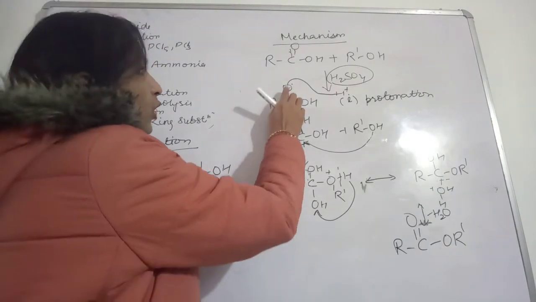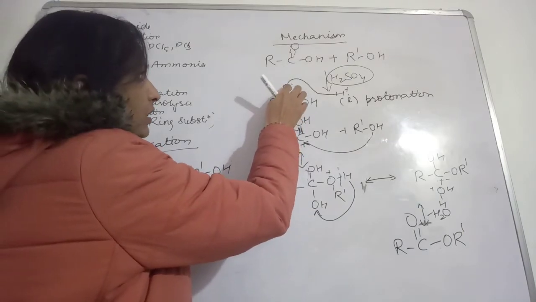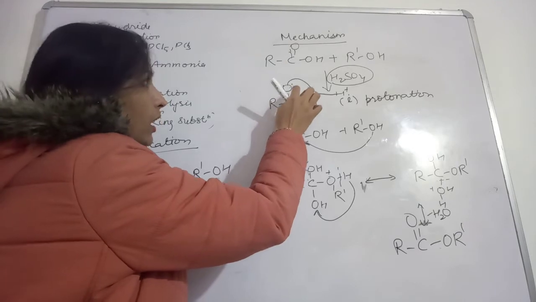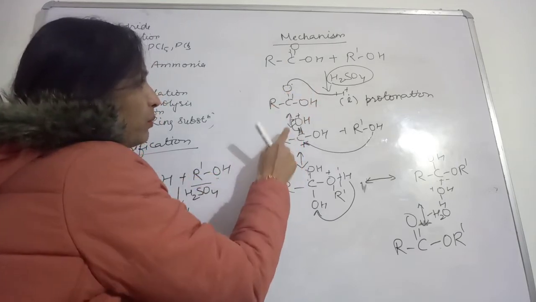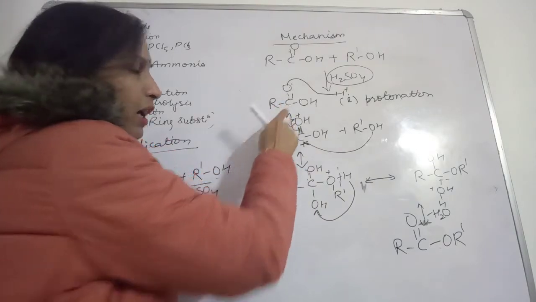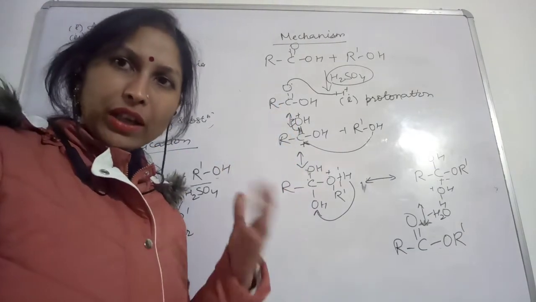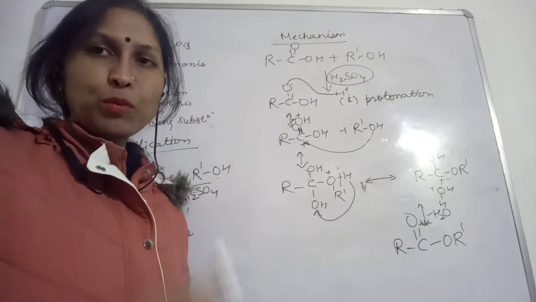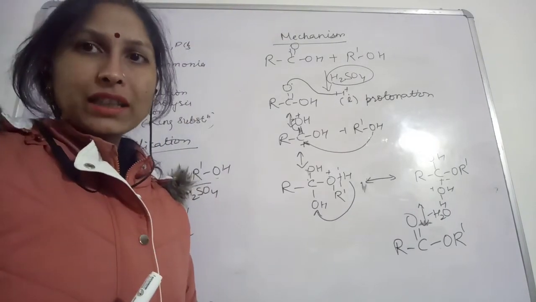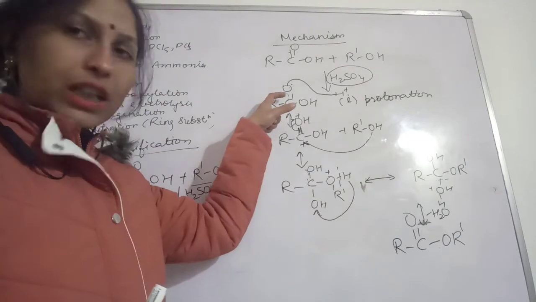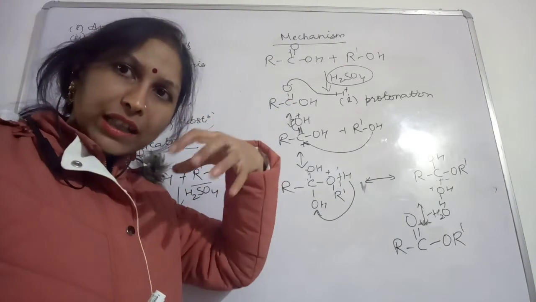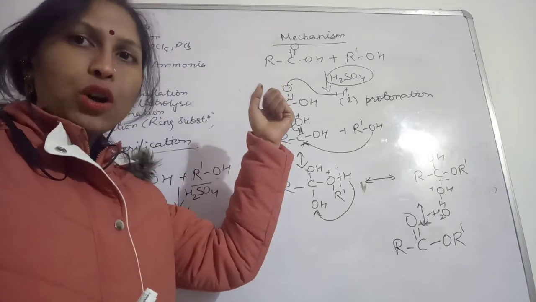So what will happen? This bond will be cleaved. This bond will break. If this bond is breaking, this carbon will be left with 3 bonds. So this carbon will acquire positive charge, because the electrons have been taken by this oxygen. After the cleavage of this bond between carbon and oxygen, oxygen is more electronegative. That is why the electrons will be kept with oxygen.